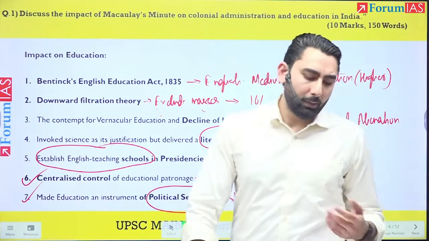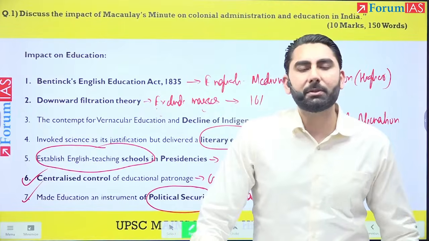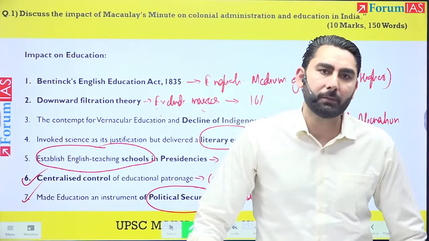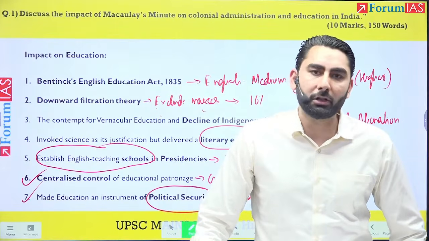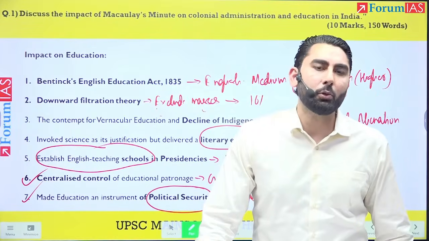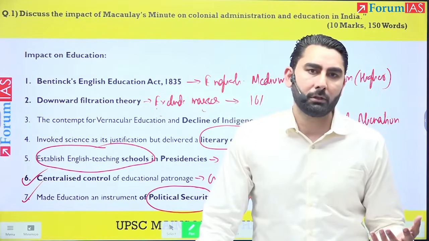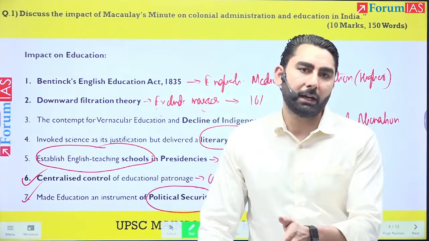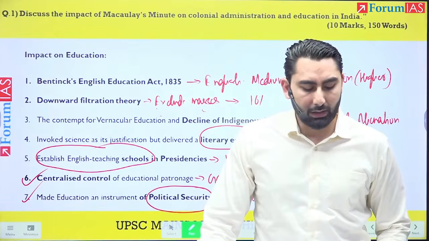So if you grow up studying James Mill and his narrative about the inferior Indian civilization with all its shortcomings and depravities, according to James Mill, then you would obviously be oriented to be a supporter of the British rule, right? So this would also be a direct impact of Macaulay's Minute.